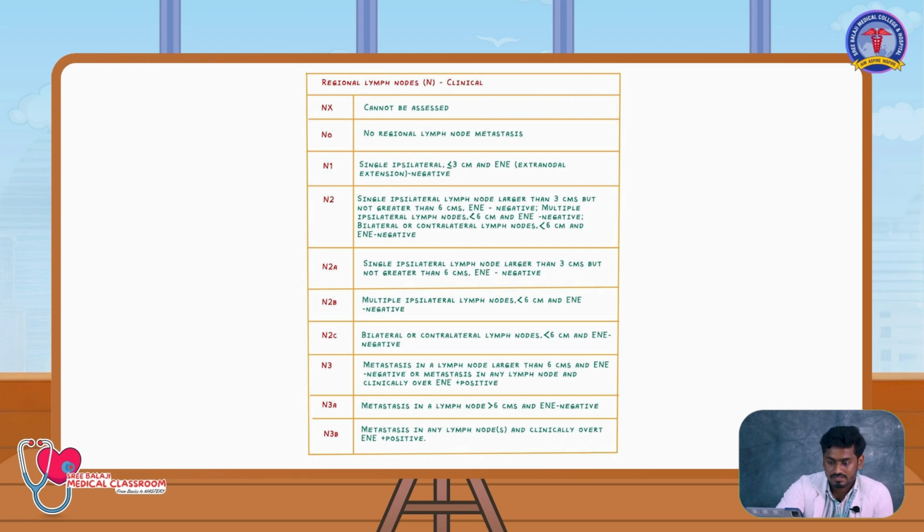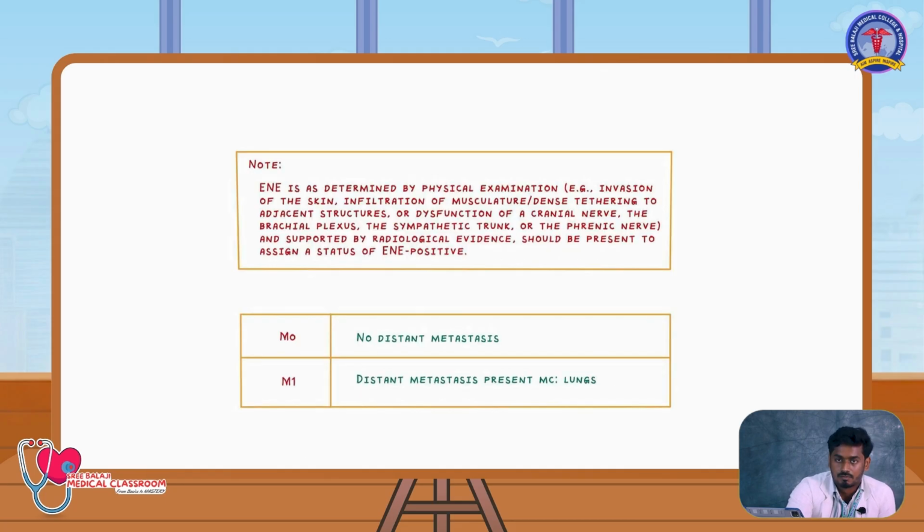Any node size more than 6 cm comes to N3A. Then we will slowly reduce it, like all the nodes less than 6 cm. If it is on the contralateral side, then it is N2C. Only the same side, multiple lesions are there, N2B. Single lesion less than 6 cm, N2A. Now comes to the N1, any node less than 3 cm, single ipsilateral, is N1. Then metastasis, M0, M1, involvement of adjacent node.